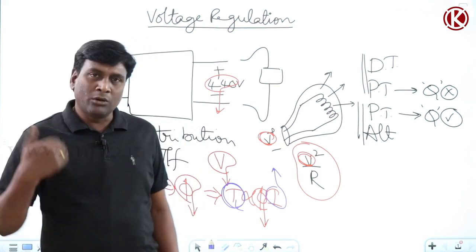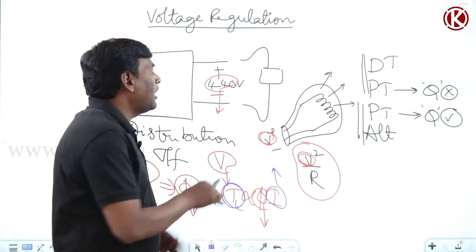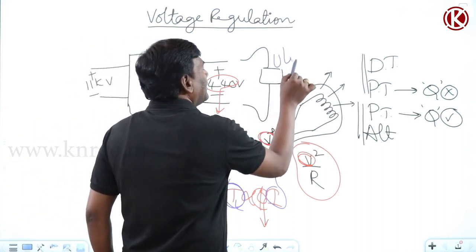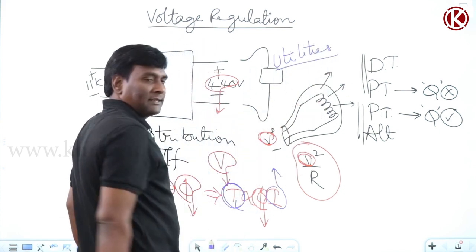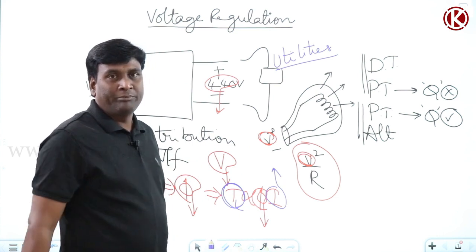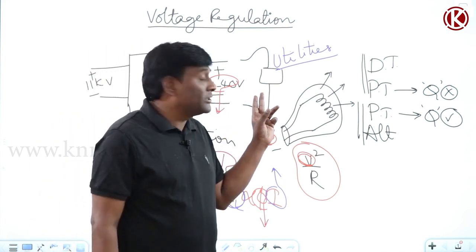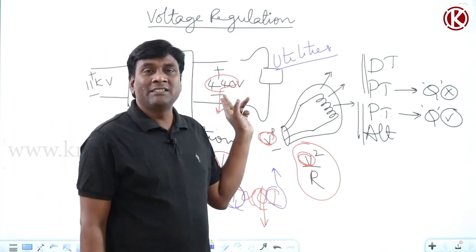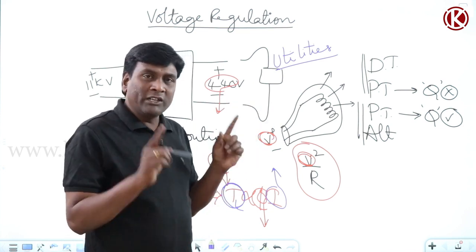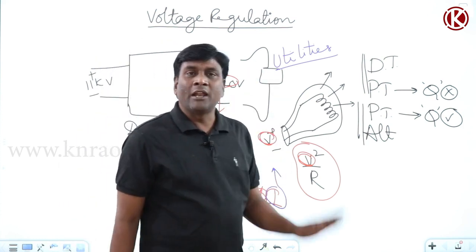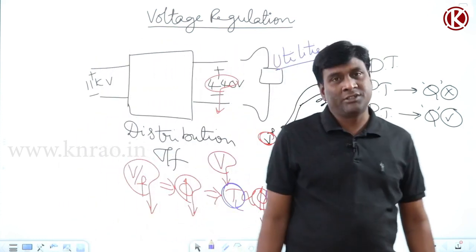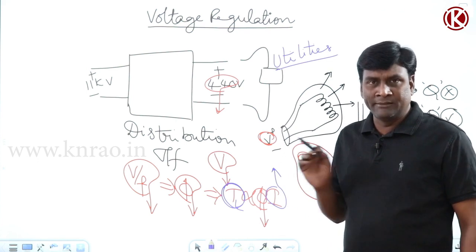So we can conclude that all utilities connected, performance is influenced by voltage profile maintained. So voltage profile we should know. That's why we need to calculate voltage regulation for a distribution transformer. Let me repeat again.